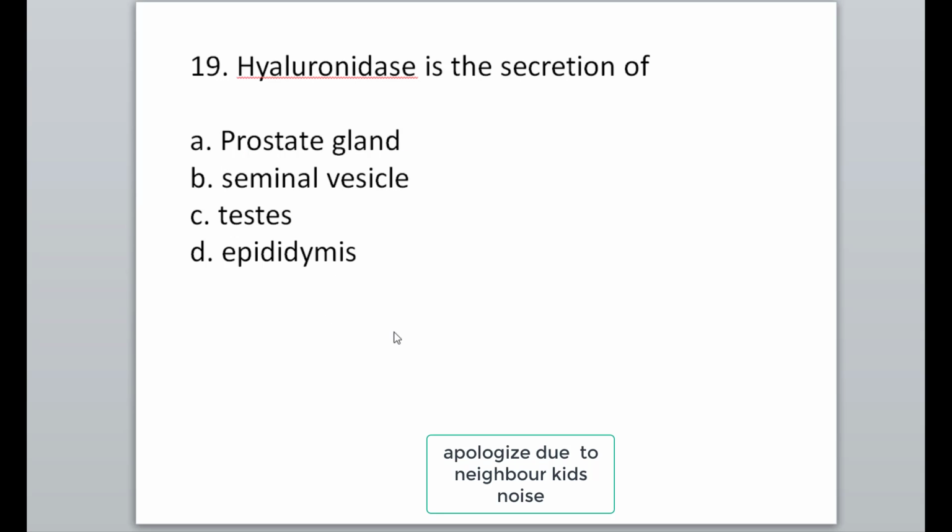Next MCQ: hyaluronidase is the secretion of the prostate gland.